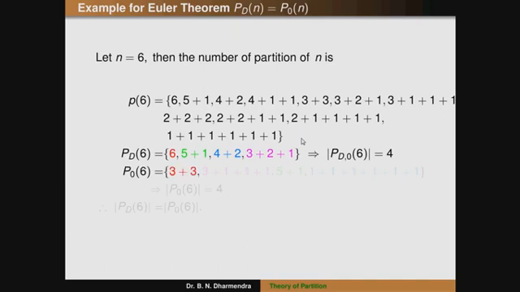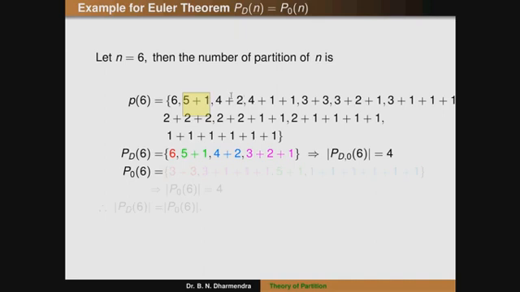Next one, odd terms. We need the number of partitions of n into odd terms. What are odd terms here? You can observe here 5 plus 1. You can observe these are only odd terms, not even terms.